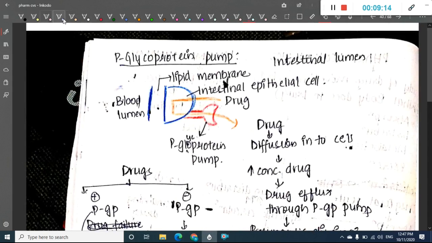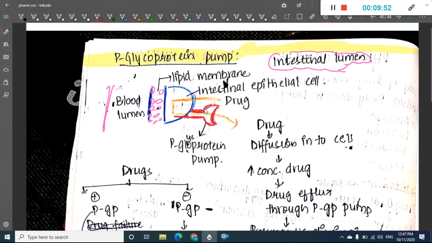Now for absorption, some of the drugs require a pump which is called the P-glycoprotein pump. This P-glycoprotein pump is present in the intestinal lumen. So this is the blood lumen, and this is the lipid membrane which you can see. This is the intestinal epithelial cell, and this which you are seeing here is the P-glycoprotein pump. This P-glycoprotein pump will help in diffusion of the substances through it.